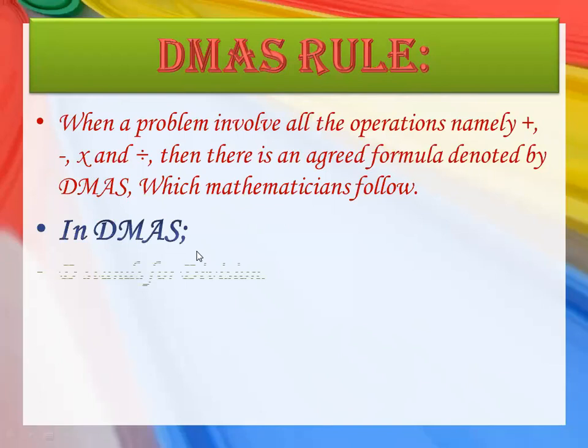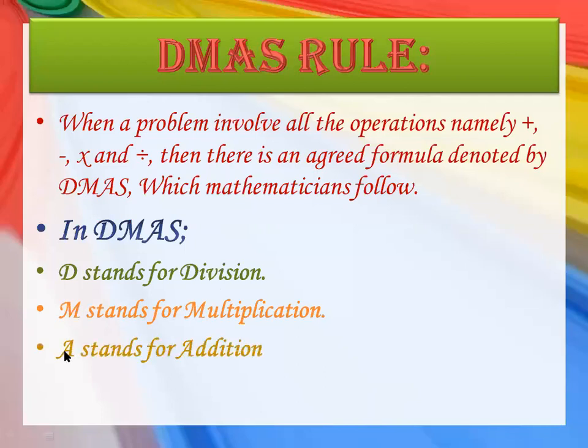According to the DMAS rule, D stands for division, M stands for multiplication, A stands for addition, and S stands for subtraction. So this is the order of the operations. You are not going to start from addition or subtraction. You are going to start first from division, then multiplication, then you will move on to addition, and then subtraction. This is the way to solve any question that contains all the operations. Let's take some examples here.